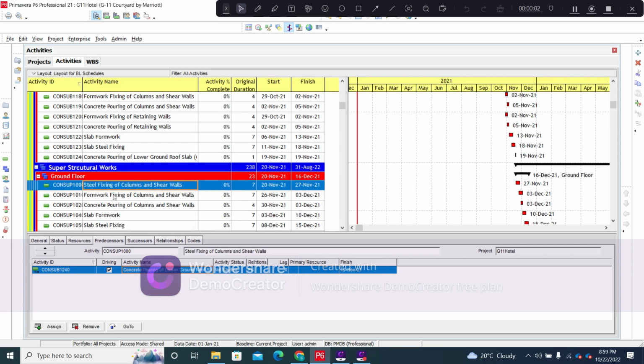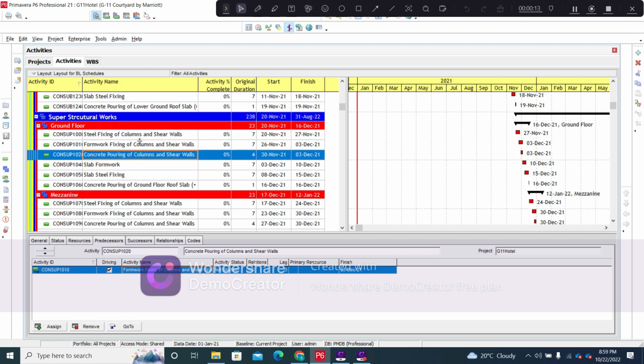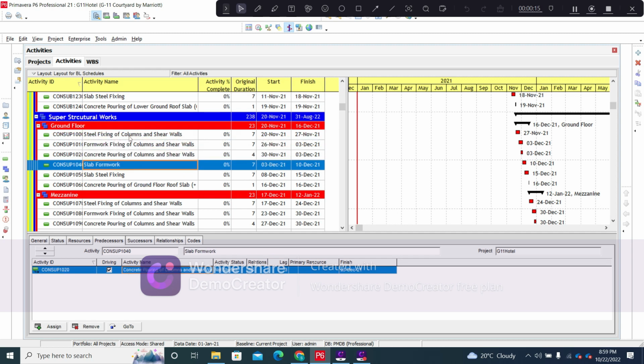Now we will move on to the superstructural phase. Same activities will be carried out for the ground floor and all the floors above it. However, there will be no retaining wall, obviously. So same relationships have been utilized, and we will be completing each floor within a span of 23 days.